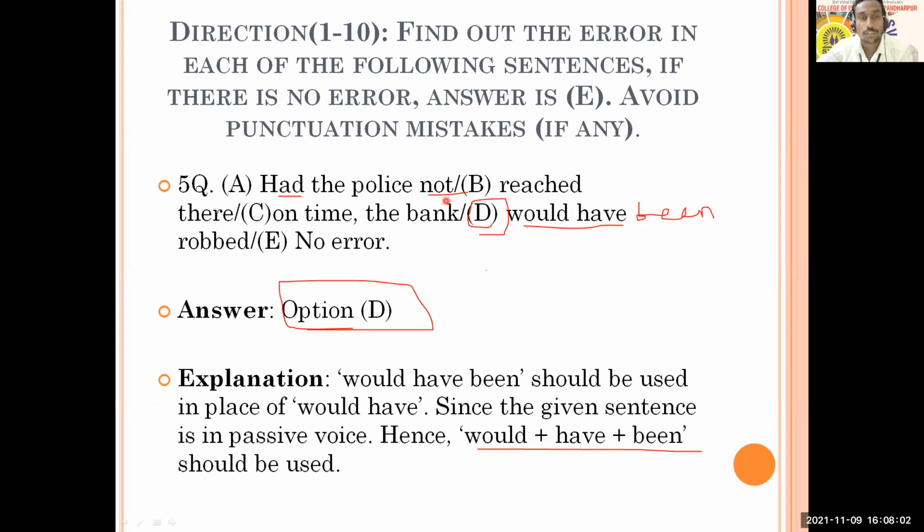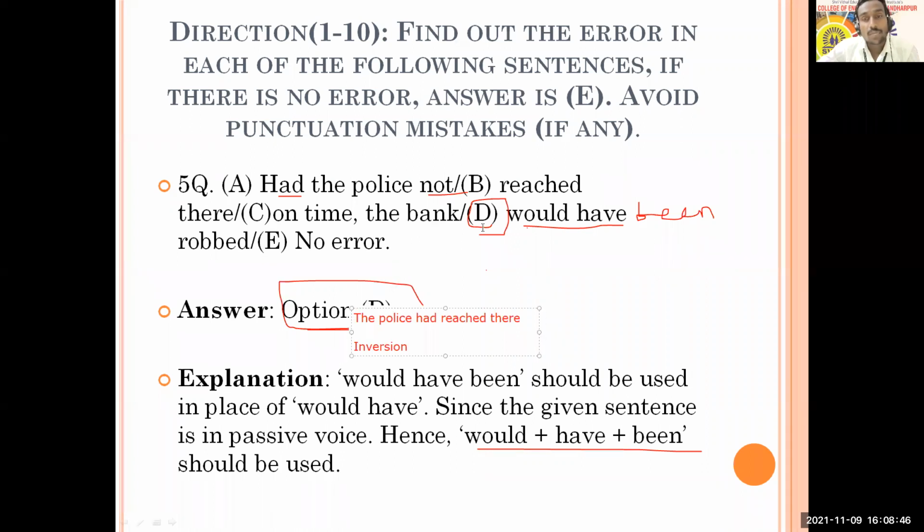Had the police not reached. So I have written it. The police had reached. The actual sentence is like this: police had reached. But only the structure is changed, and that is called inversion in English. Inversion is a figure of speech. In inversion, words are put in a different order. It is not like a regular order. So therefore, in option A, there is no error.